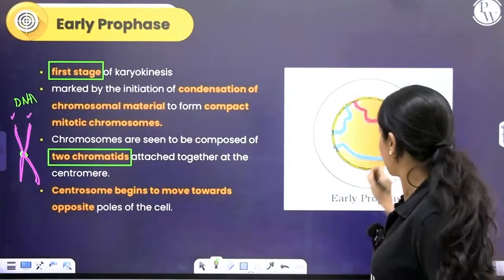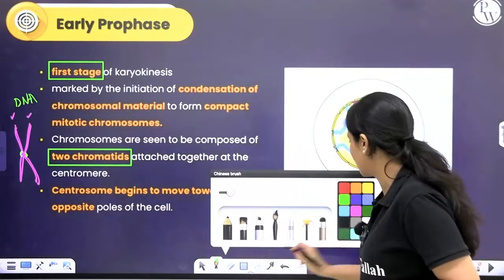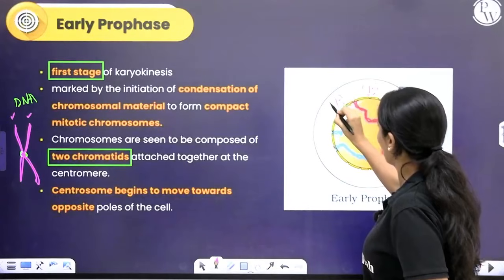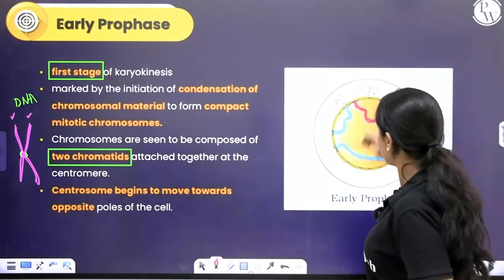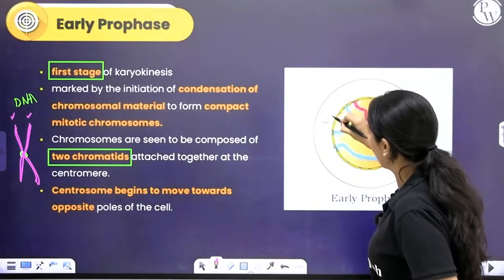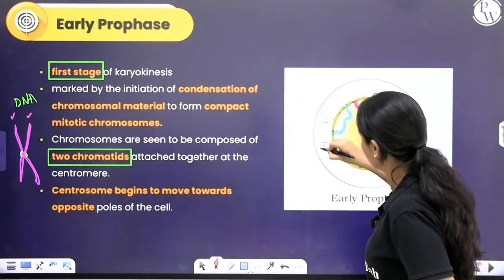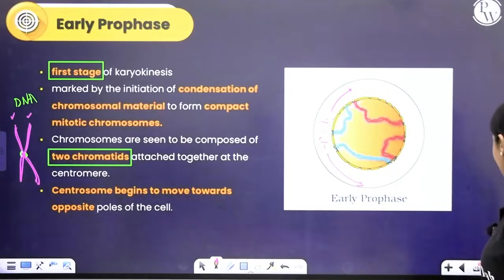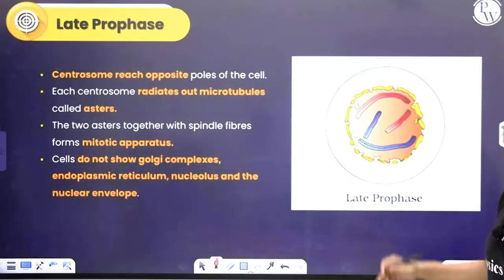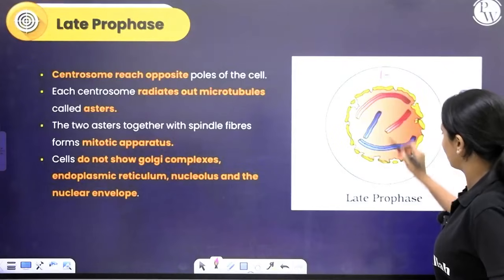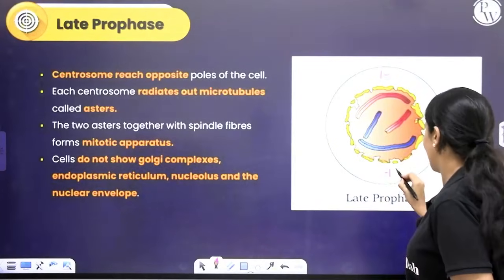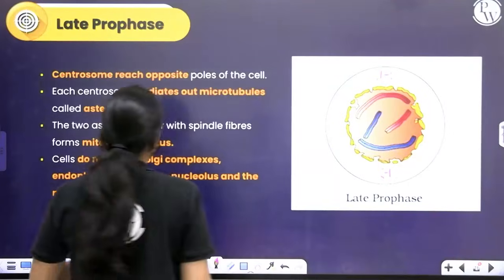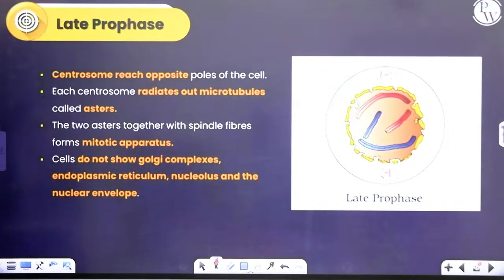During S phase, the centrosome had also duplicated, right? The centrosome also would have duplicated. Now this centrosome which has duplicated, this is one and let's say this is the other, they will start moving towards opposite poles. Towards the end of prophase, the centrosome would have reached the opposite poles. Remember, this is only in animal cells, towards the end of prophase, or you can say late prophase. Okay, the centrosome would have reached the opposite poles of the cell.